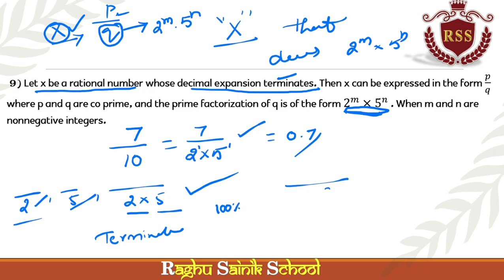What is that? If a rational number must be terminating, the denominator must be in the form of 2 or 5 or 2 into 5 expressions, then only the rational number has a decimal expansion that terminates. Okay, very important concepts. If you do not understand this, please comment. I will make a separate video for the doubt session.